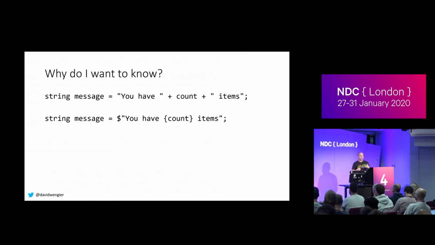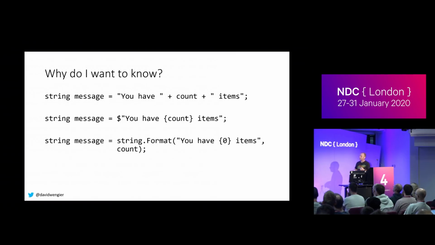But if you know what the compiler does with your code, when this came out, every time someone changed the top line there to that second form, it's a readability improvement, but I saw a potential performance degradation because string interpolation lowers to string.format. And string.format is, generally speaking, slower than string concatenation. Now, it's slower because it does more and it does good stuff. It does like culture-sensitive things.